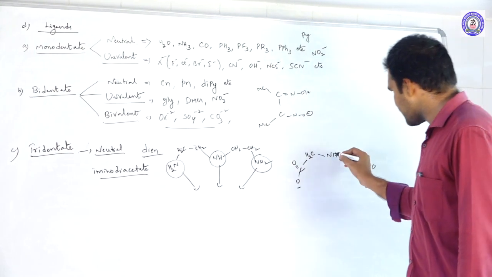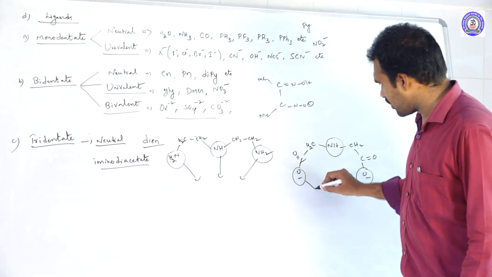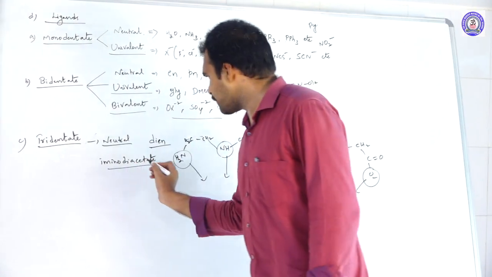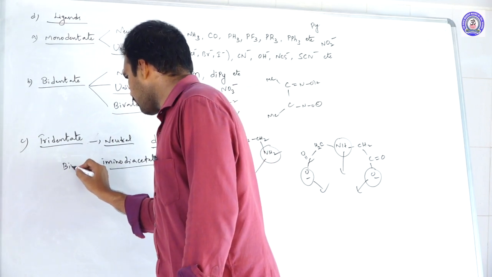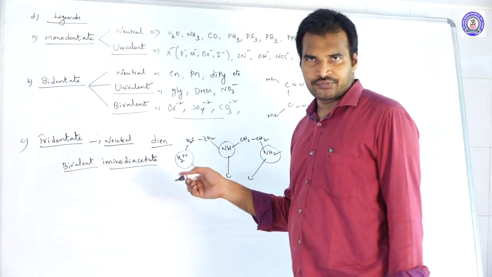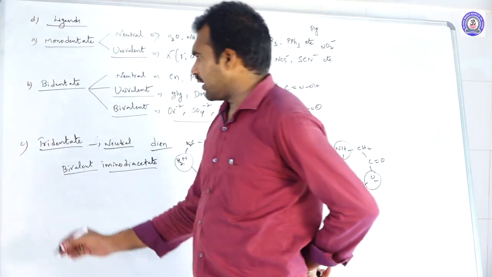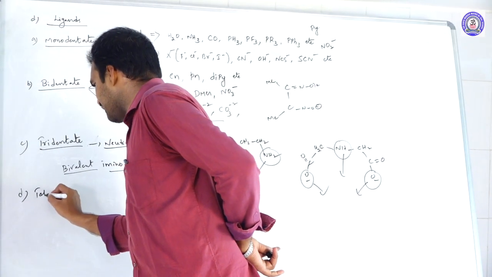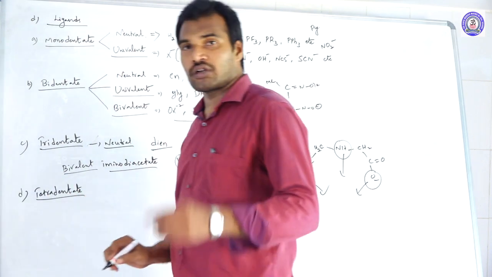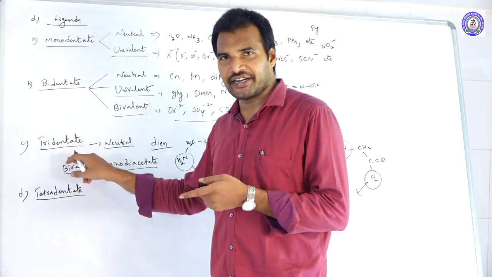Now how many donating sites are there? This is one donating site, this is another, this is another. Total 3 donating sites, but with -2 charge. So iminodiacetate is an example for bivalent. Neutral is diene, bivalent is iminodiacetate. These two examples are enough. Next, the fourth one, tetradentate. Tetradentate means a total of 4 donating sites. Diene is the example for tridentate.